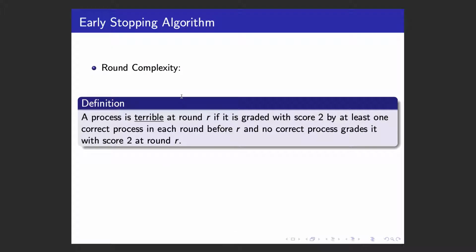For the round complexity, we introduced the notion of a terrible process.